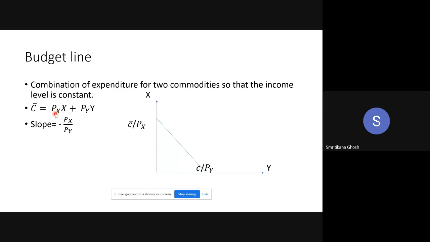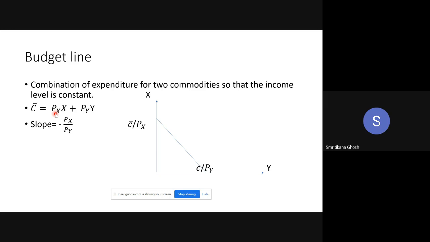If I want to purchase 10 units of pen, then how much money do I have to pay? Price of the pen is 10. I want to purchase 10 pens. Then how much money do I have to pay? 100. Yes, 100, because 10 into 10.